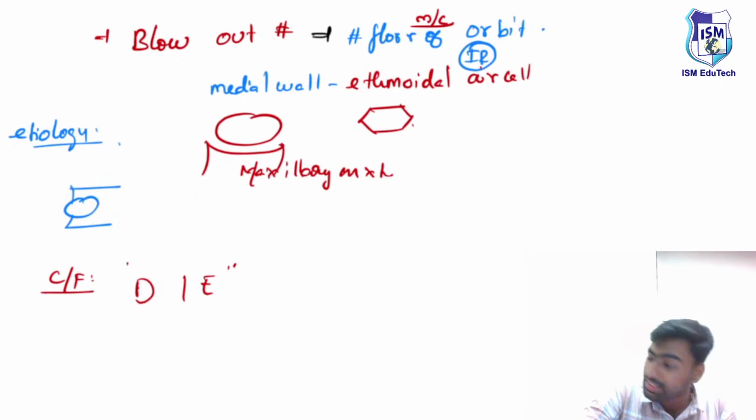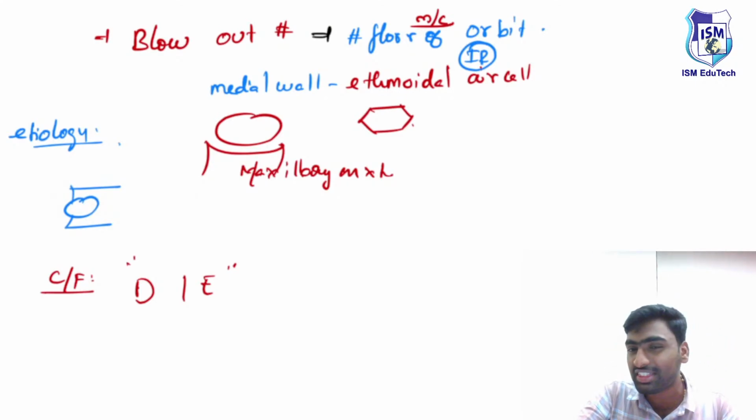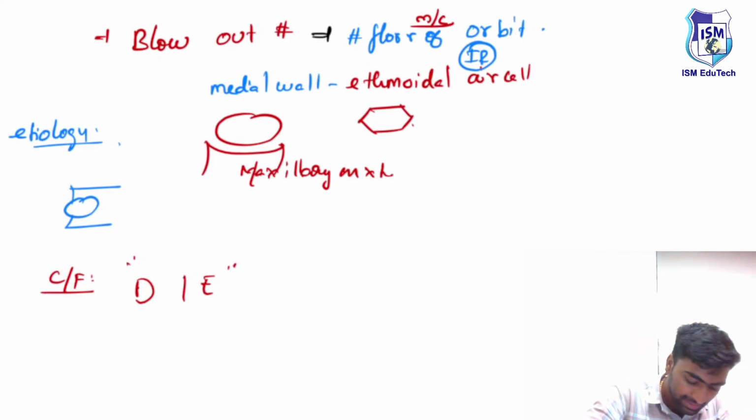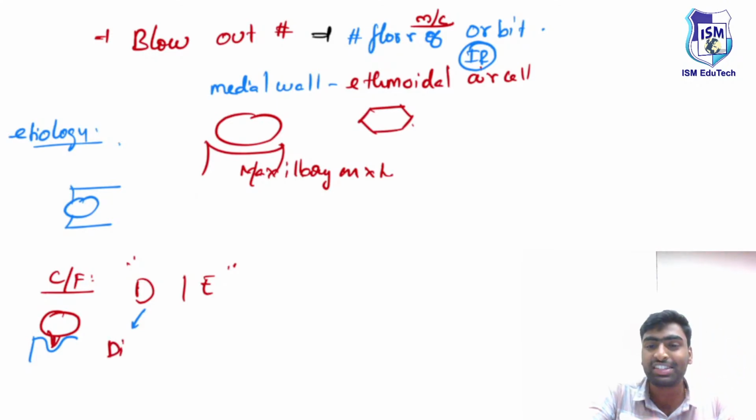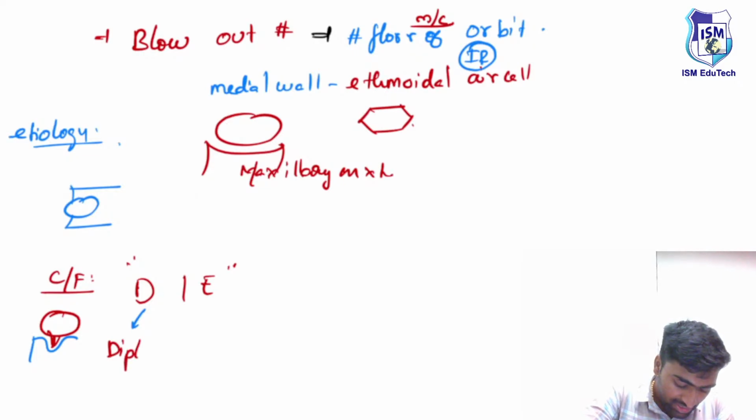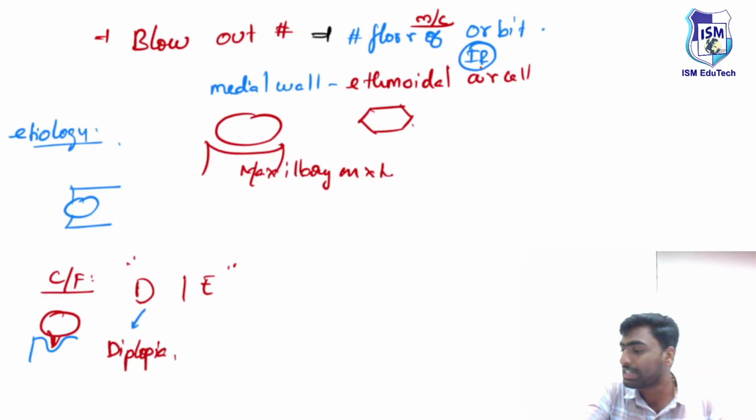First, they will present with these features. Absolutely, they won't die, but they will present with these features. What are these features? Because of the blowout, the inferior rectus muscle will be trapped. The eyeball will have the inferior rectus muscle trapped here, so there will be diplopia.